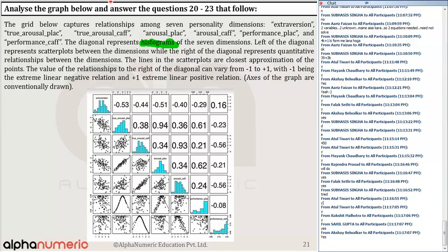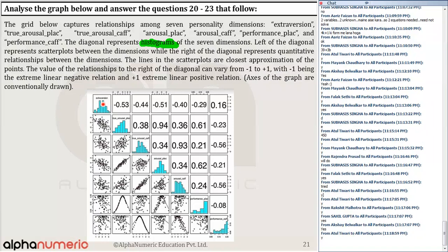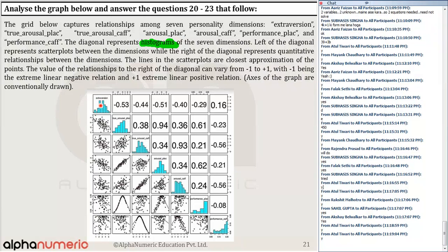Extraversion has two modes. The first one is extraversion. This is visible. If you go to the full screen mode, probably you can read it. Yes or no? You all are in the full screen mode. You can read it. This is extraversion. Yes, that is true. You can see in extraversion there are two modes. What is the mode? You know the definition of the mode. The quantity which repeats the maximum number of times is known as the mode.